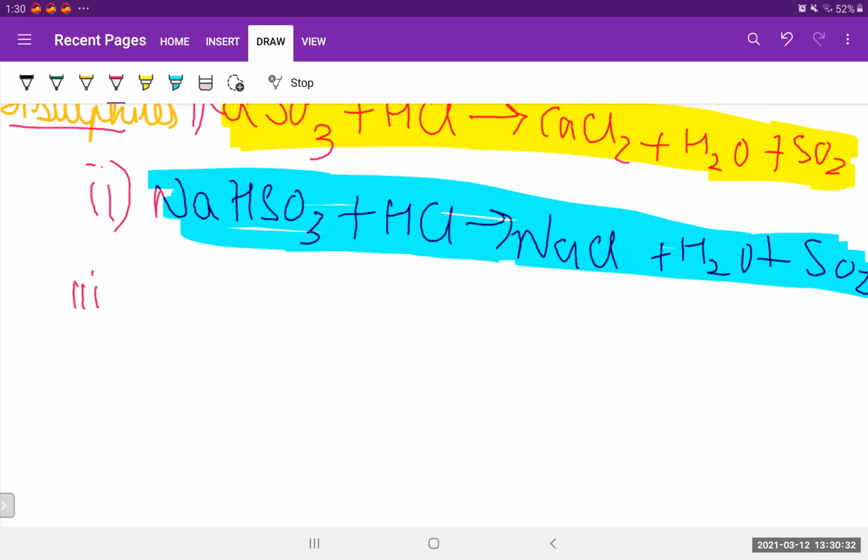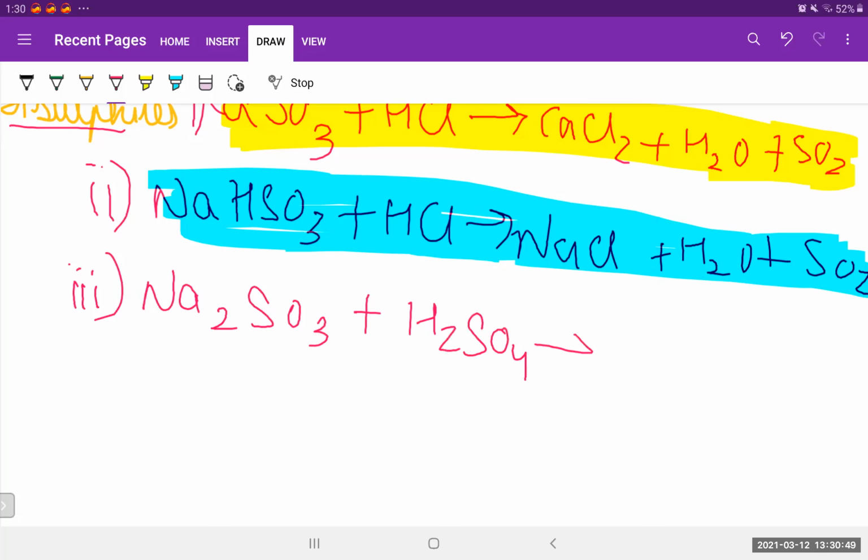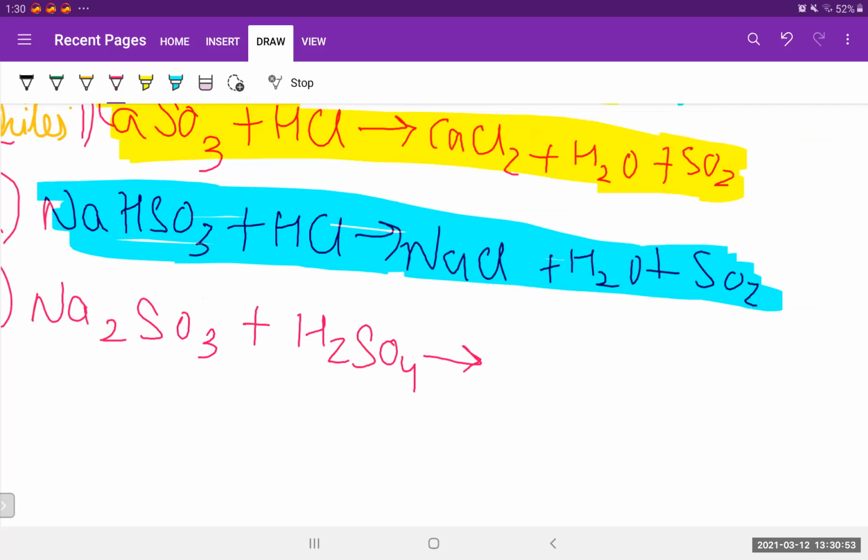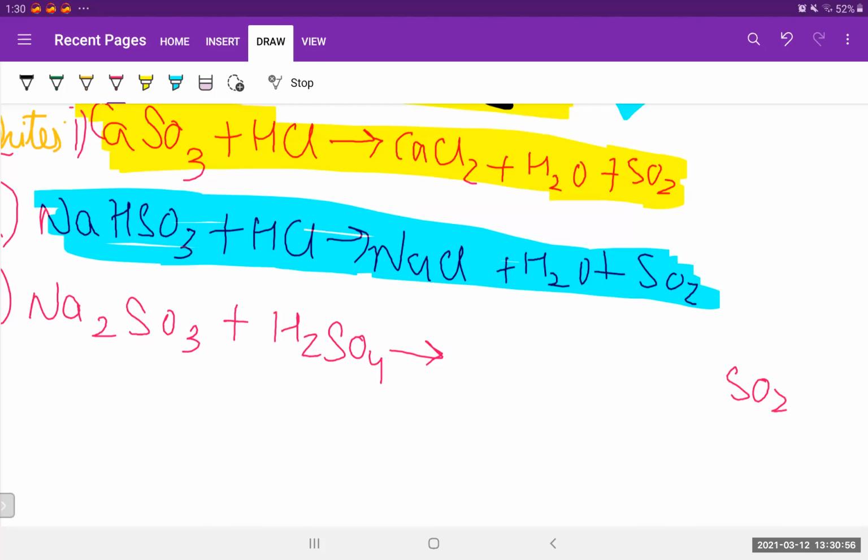So example number 3, let's take sodium sulfite. Sodium sulfite will be Na2SO3. Keep this in mind. They will give you the reactants previously only. Let's take an acid, H2SO4. Okay, we know that we will get some compounds, which are sulfur dioxide and water, for sure we'll get. Now salt is uncertain, so let's see what salt we'll get.